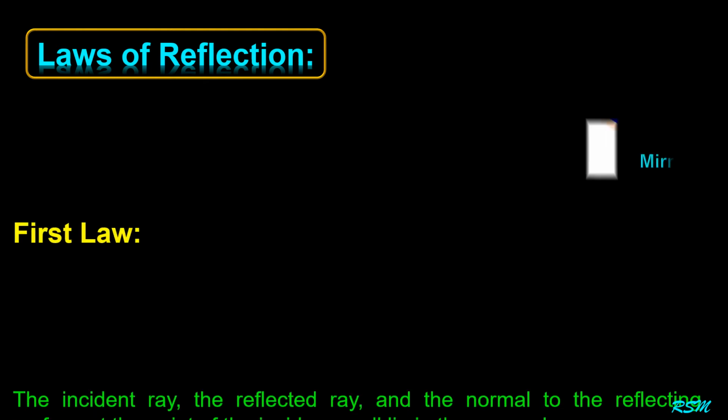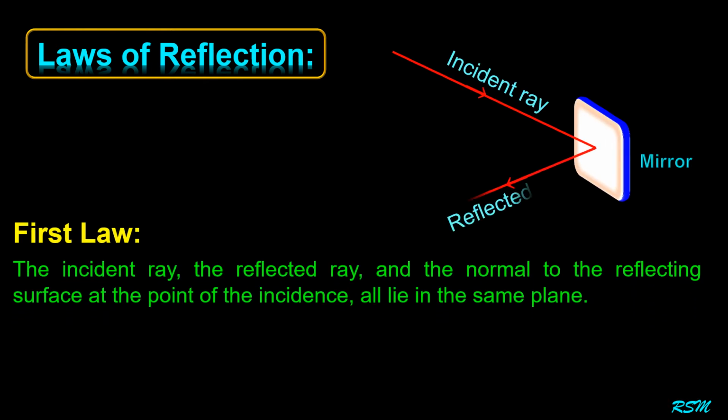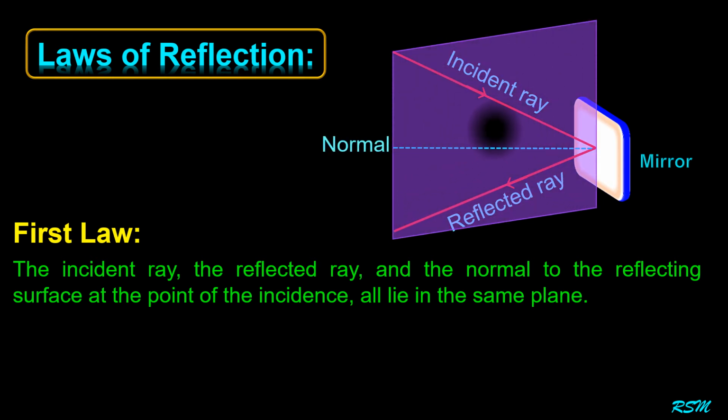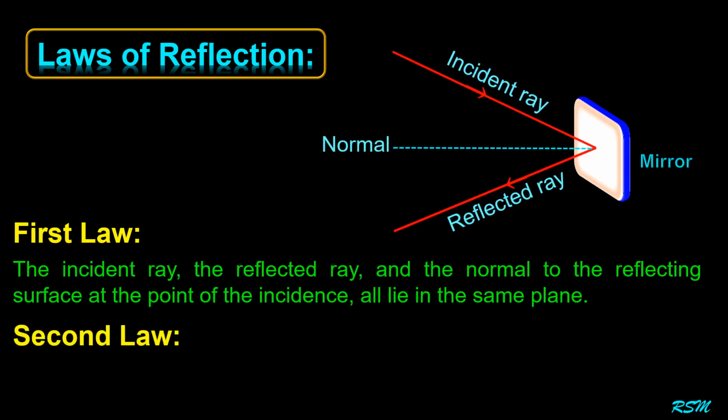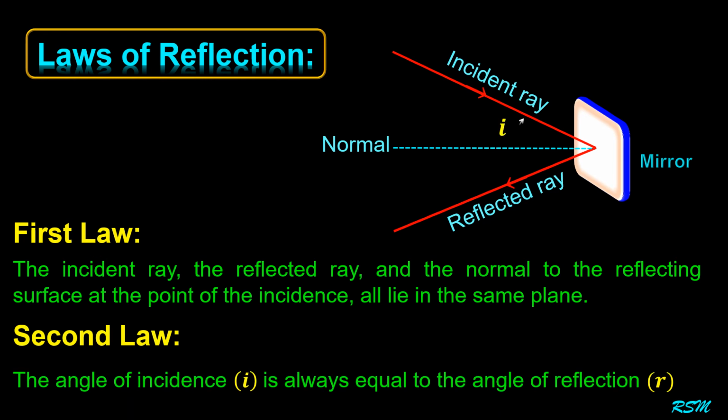The phenomenon of reflection of light follows the following two laws. First law: the incident ray, the reflected ray, and the normal to the reflecting surface at the point of incidence all lie in the same plane. Second law: the angle of incidence is always equal to the angle of reflection.